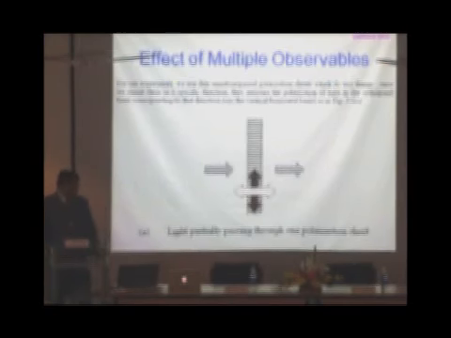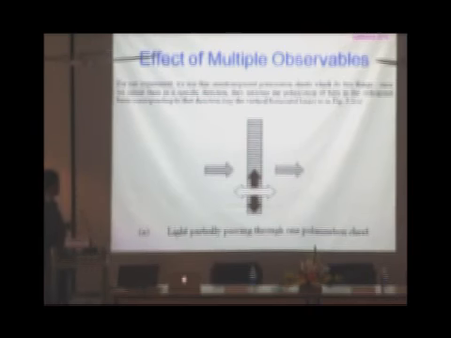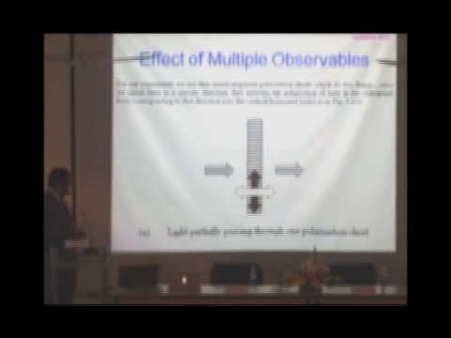We look at the effect of multiple observables. For our experiment, we use a thin semi-transparent polarization sheet, which does two things. One, we orient it in a specific direction. Two, we measure the polarization of light in the orthogonal basis corresponding to that direction, say the vertical-horizontal basis. So, in the first case, we shine light here and light partially passes through one polarization sheet, as can be seen.